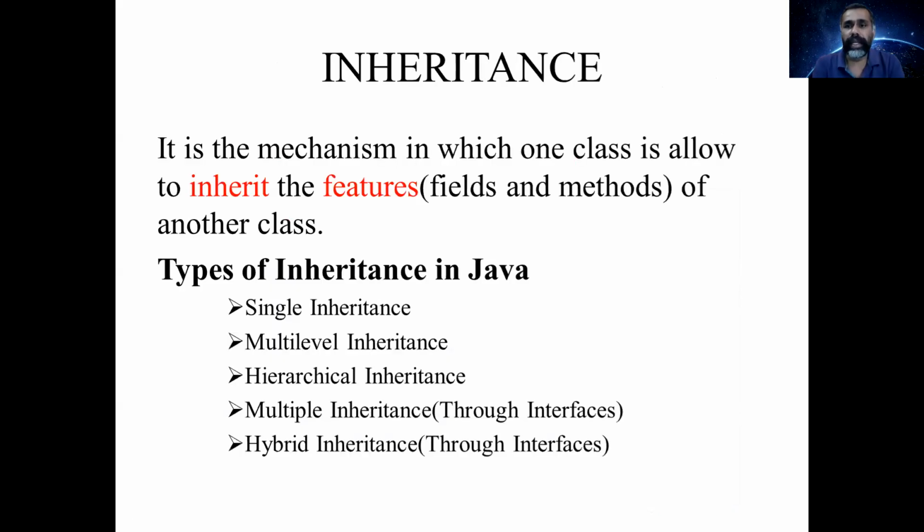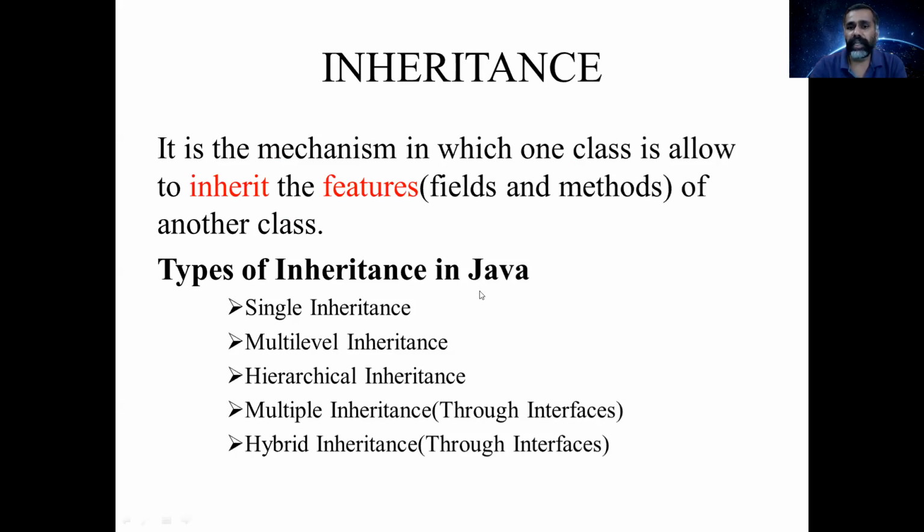And the next one is inheritance. So inheritance, as you know, is nothing but reusing of the code. So it is a mechanism in which one class is allowed to inherit the features of another class. You can inherit the properties of another class in a new class. So that is called inheritance.